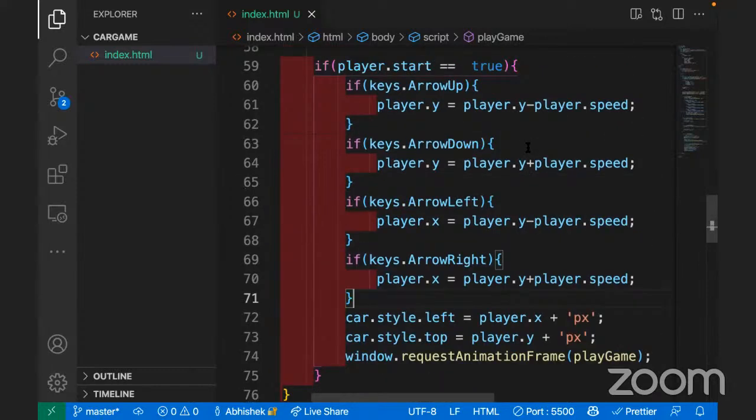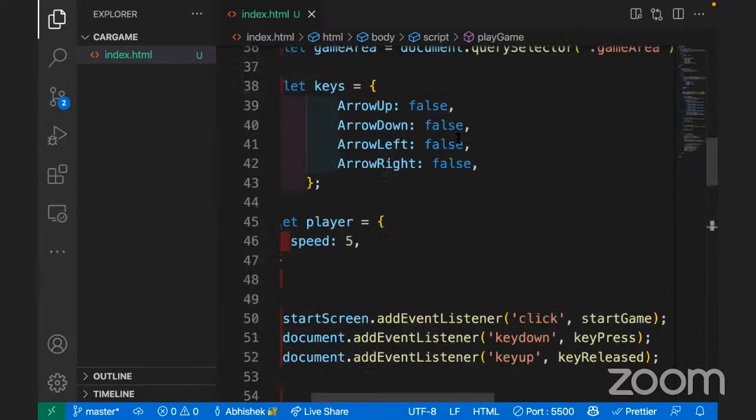Player dot y is equal to player dot y minus player dot speed. Great. Similarly for arrow down, arrow left, and arrow right. Okay, no problem. We'll see the issue. What is the issue? You made a spelling mistake in CSS. Okay, what is the spelling mistake?